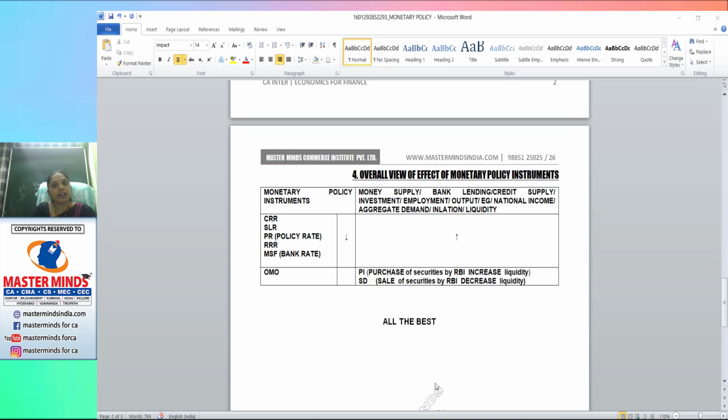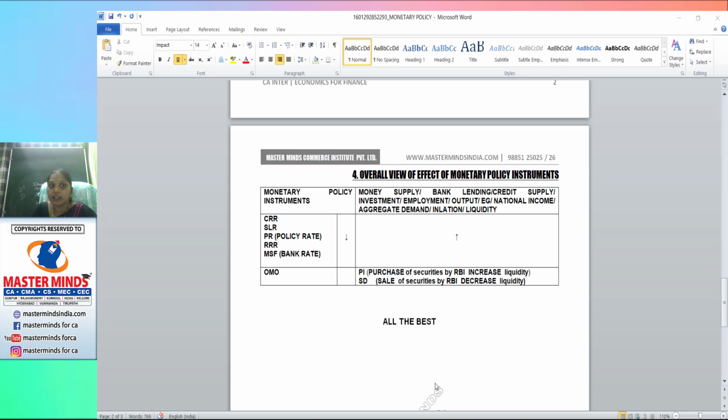Right. When the money supply is low, no deposits will be there. Automatically, bank lending also becomes slow. If bank lending becomes slow, we can say that the credit supply is low. If the credit supply becomes low, the investment becomes low. If the investment becomes low, employment opportunities decrease. With the decrease in employment opportunities, output gets contracted. If the output gets contracted, automatically economic growth will not be performed.